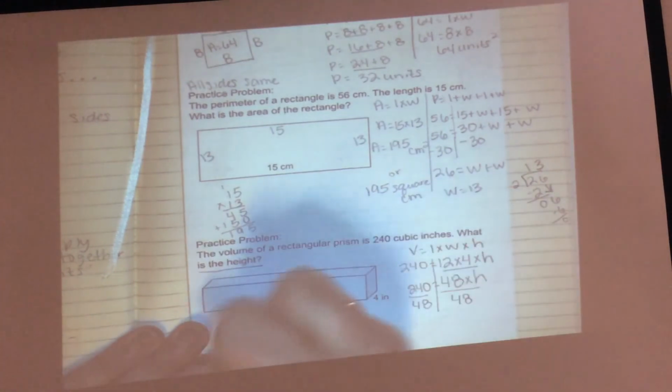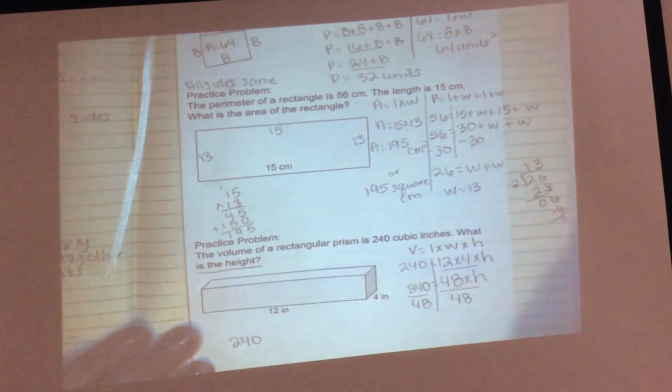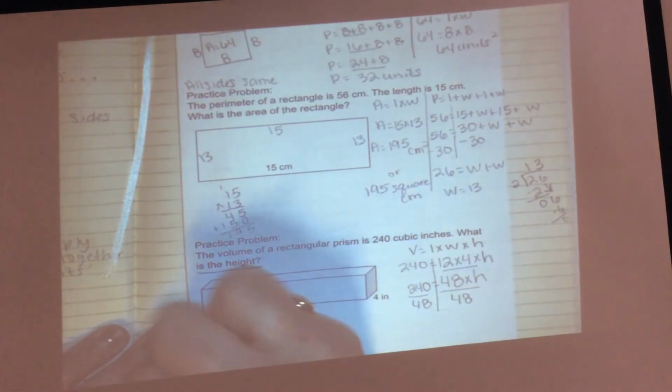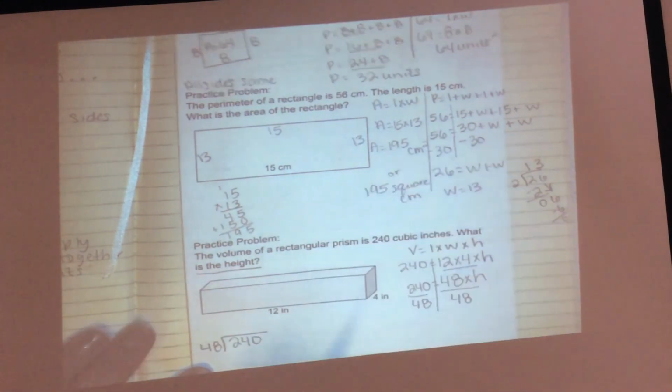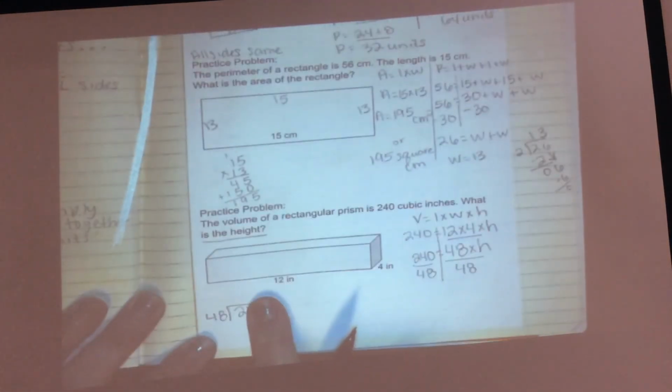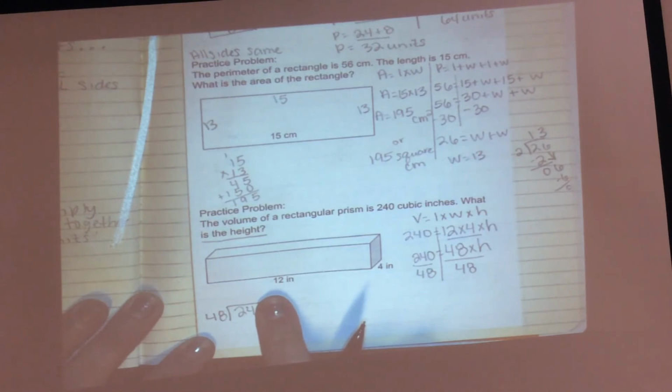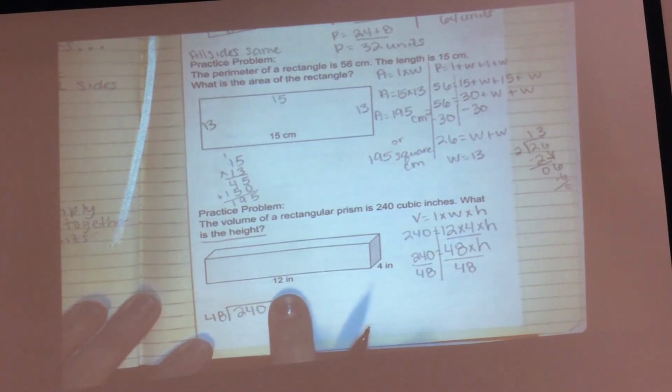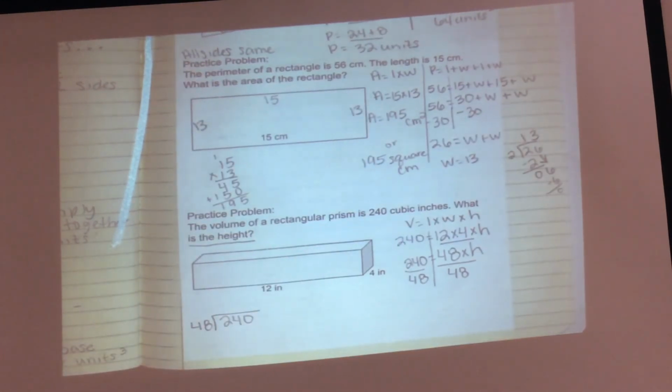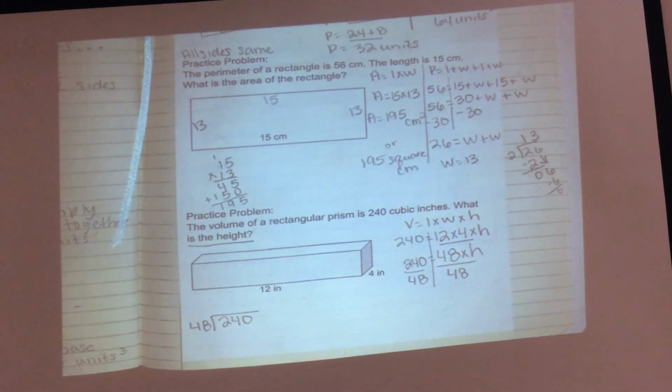So I'm going to do 240 divided by 48. Can 48 go into 2? No. 24? No. 240? Yes. Okay, so I'm going to use some estimation to see how close I can get. 48 is close to 50. So 50, 100, 150, 200. Let's start with 4, right? And if I need to, I may need to go to 5.